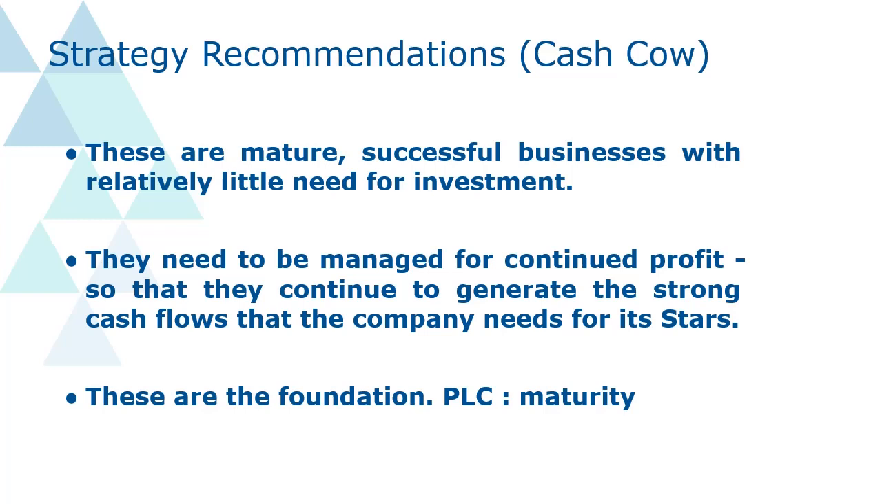Means at least they should manage so that they can continue to generate the strong cash flow that the company needs for the other products. So here they can invest for other products. They can use that cash for other products. If they are at the cash cow stage, they will invest to maintain this particular position. They can invest into a new product. They can invest into a star product. So this type of strategy is there if the company realizes that their product is a cash cow.